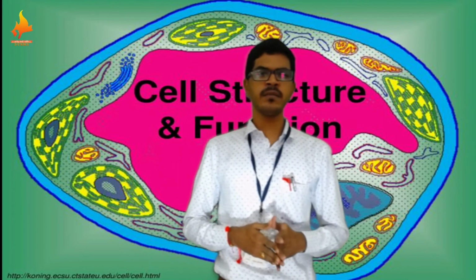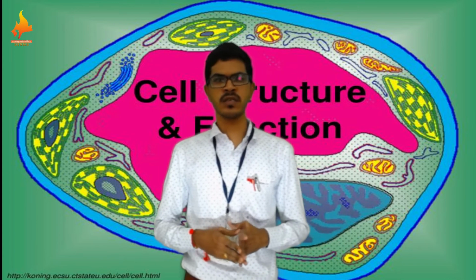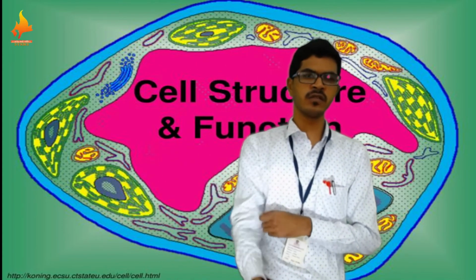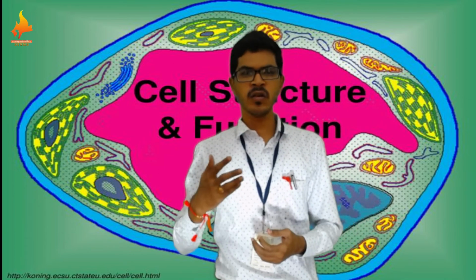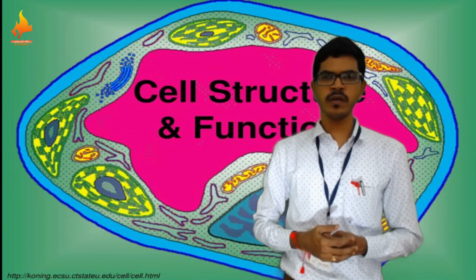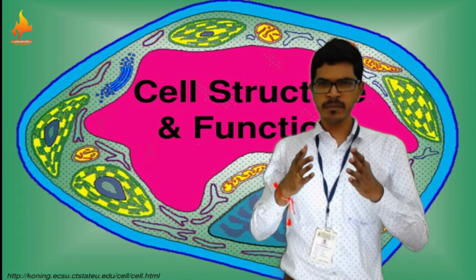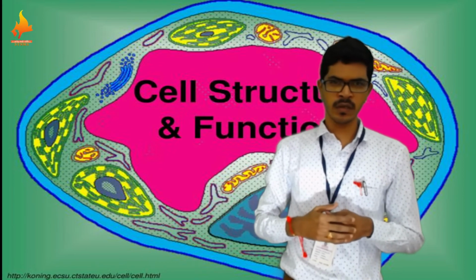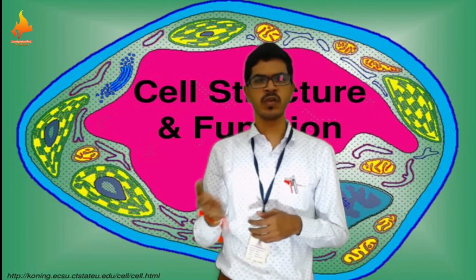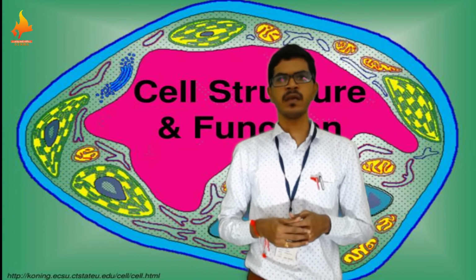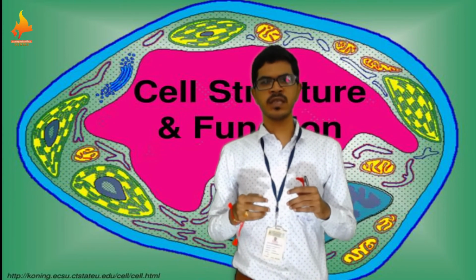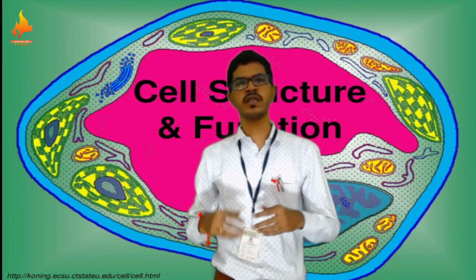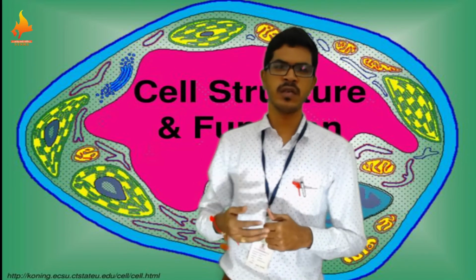So what is a cell? It can be called a structural and functional unit of life. Why is it called a structural and functional unit of life? It is called a structural unit of life because it is the main thing that is responsible for giving structure to a body, may it be an animal, may it be a plant, whatever the living organism it is. If it is having a particular structure, it is only because of the presence of cells. It is only because of the distribution of cells in an order.